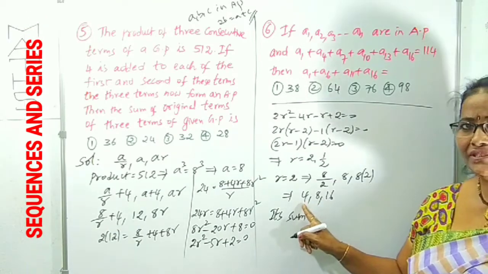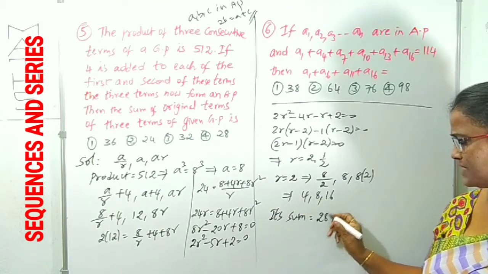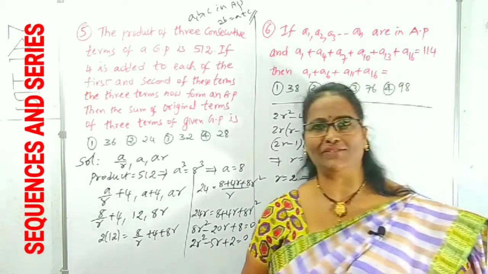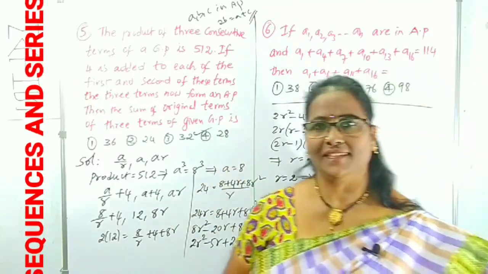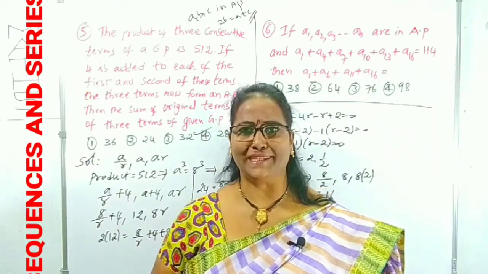16 plus 4 is 20. 20 plus 8 is 28. That's it. This is the only required result. Which option? It will clearly be the fourth option. Is it clear? Now we can come to the next question.